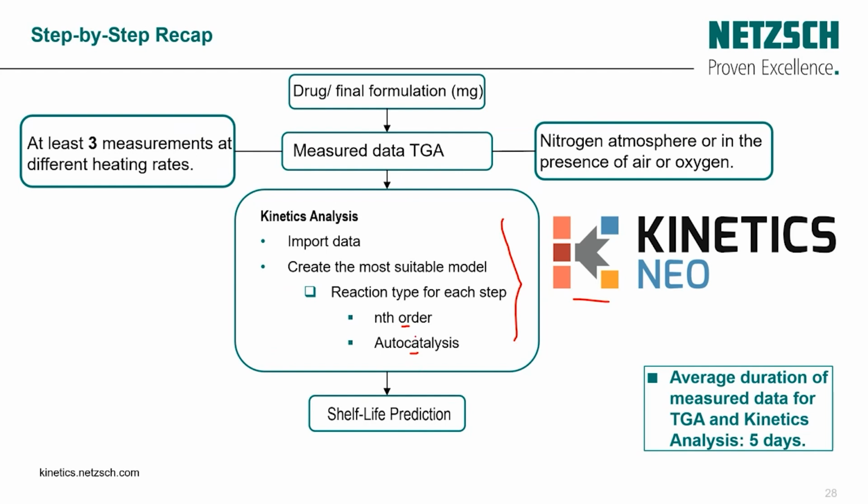After creating the most suitable model, based on that we can do the prediction of the shelf life. The average duration of our measured data for the TGA and kinetics analysis is 5 days, so we expect that we can do 3 different heating rates, each one per day, and based on our kinetics software, you can create your model in just a few minutes or a few hours, depending on the complexity of the result and also the duration of the measured data under TGA. It also depends on whether it is slow heating or high heating.